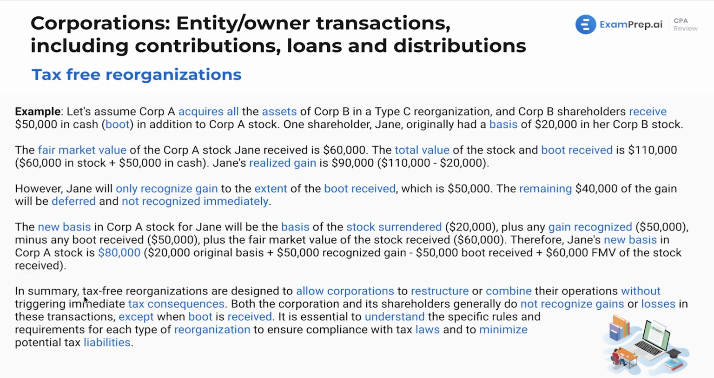In summary, overall, tax-free reorgs are designed to allow corporations to restructure or combine their operations without triggering immediate tax consequences. Now, obviously, we always have exceptions to all the rules. Every rule in this exam always has an exception. We've got boot here being the exception. Both the corporation and its shareholders generally do not recognize gains or losses in these transactions, except when boot is received. We want to make sure we understand all these rules. Super important. And let's keep moving along.